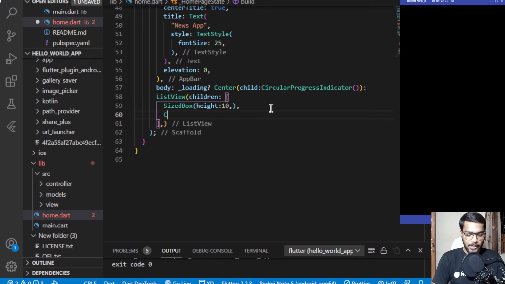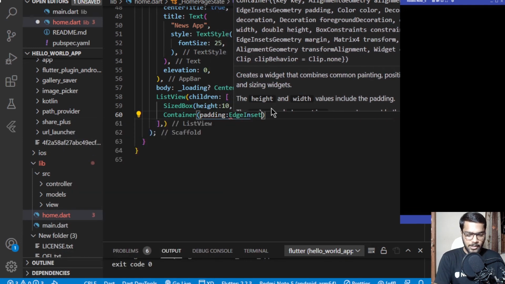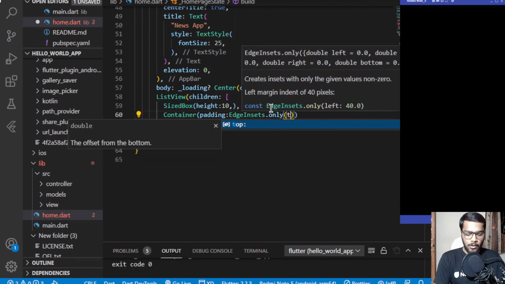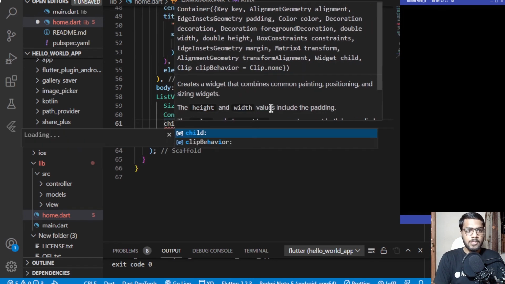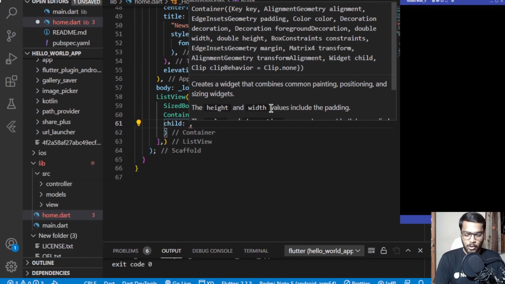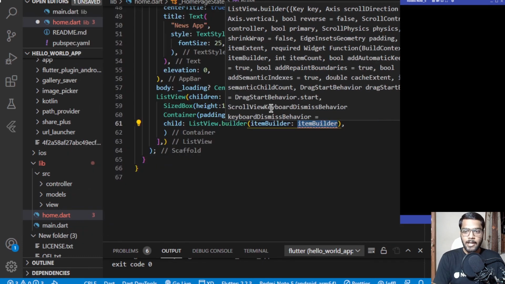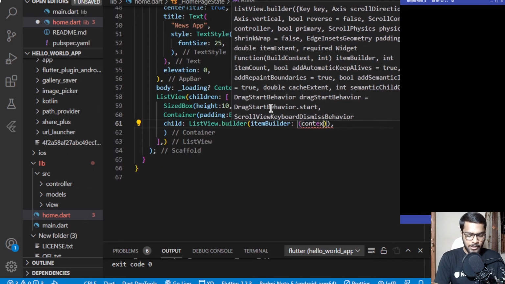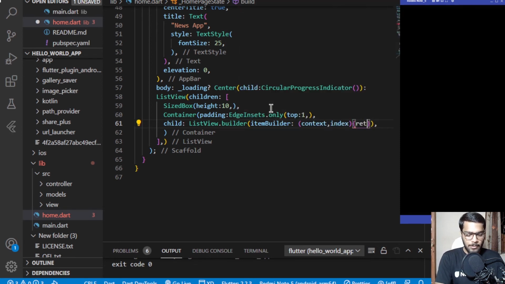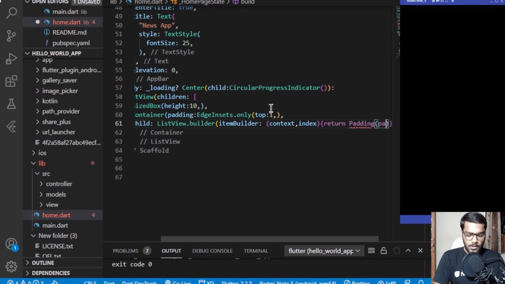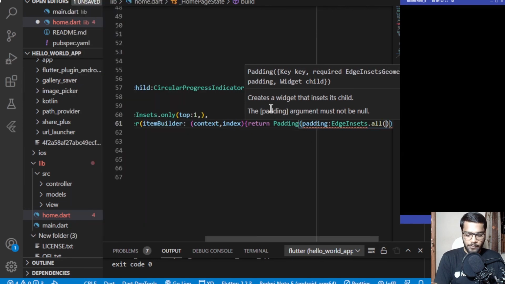And after this sized box, I'll be adding a container over here again, and this container will be having a padding of edge insets dot only and of a value 1 from the top side. And for the child of this particular container, we'll be having a list view dot builder, which takes an item builder, and for the item builder we have to pass a context and an index, and we have to return some widget out of it as well. So I'll be returning a padding. This will be taking a padding and edge insets dot all with the value of 10.